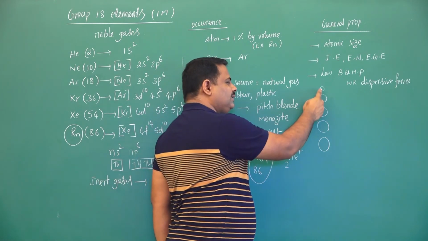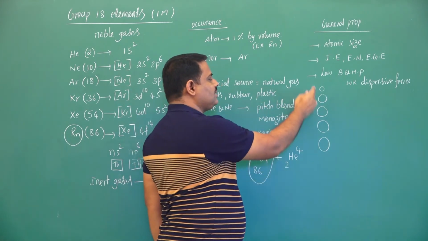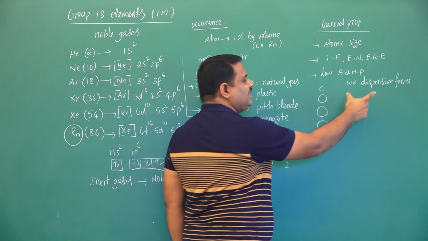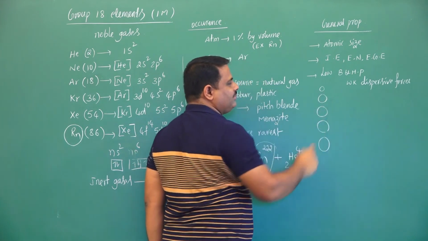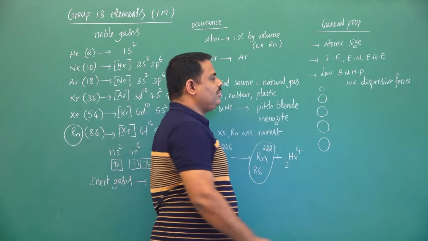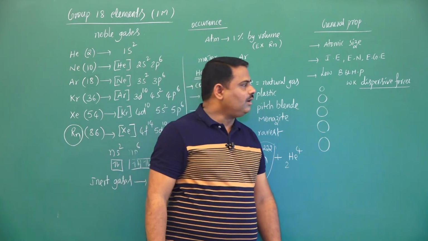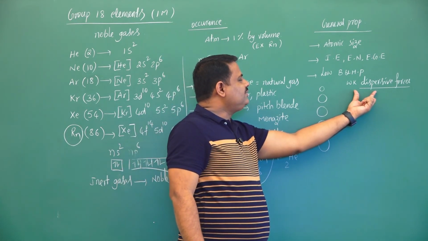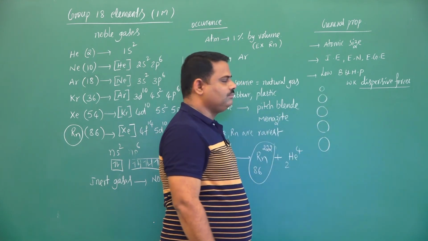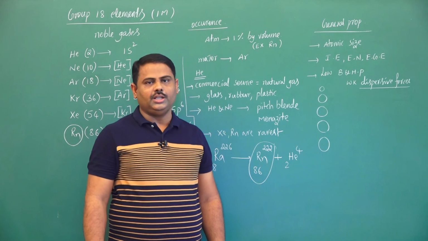Now here all these atoms are monoatomic gases. These elements are monoatomic gases. Because of weak dispersive forces between atoms, their boiling and melting points are very low. Remember this, dispersive forces. I'll repeat, because of weak dispersive forces between these atoms, boiling and melting points are very low. Now these are the general properties of 18th group elements.